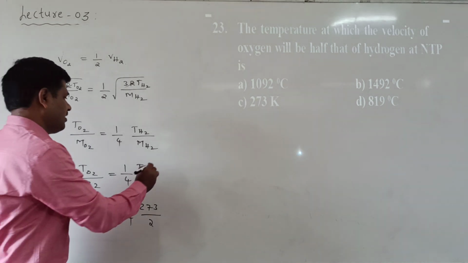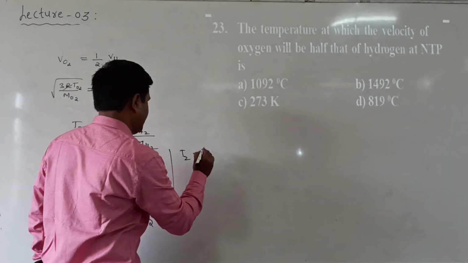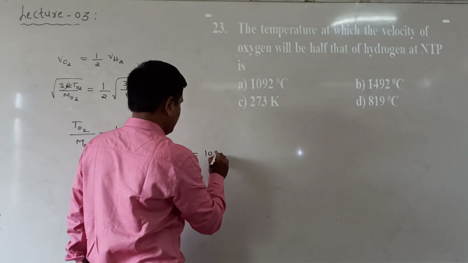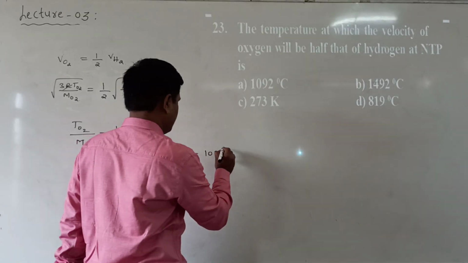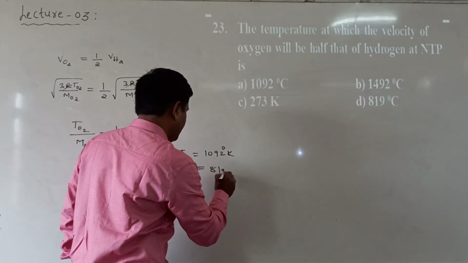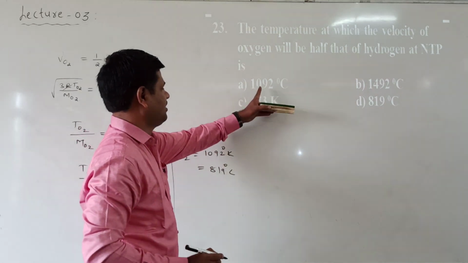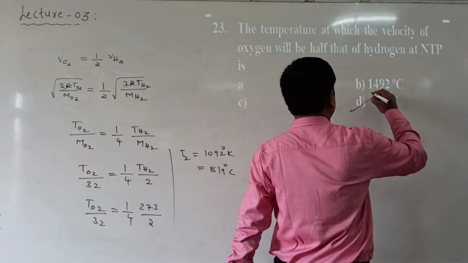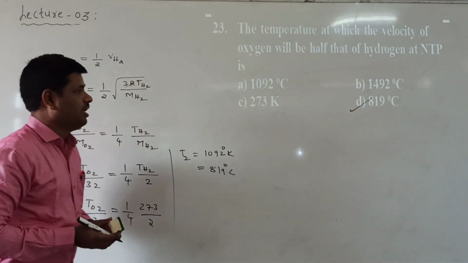When calculating this, the T2 value we get is 1092 Kelvin, or 819 degrees centigrade. That is 1092 in Kelvin, or 819 degrees centigrade. Which option is correct here? Option B is correct.